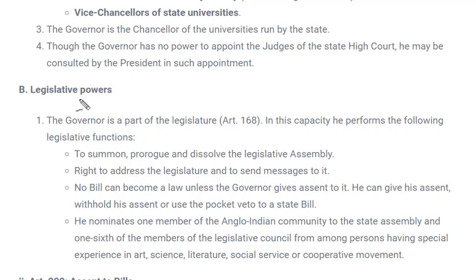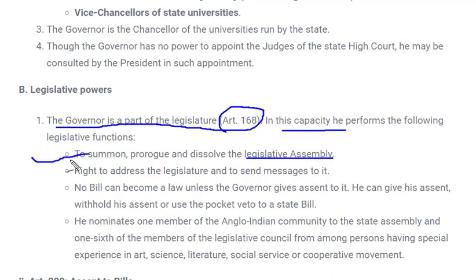Now let's see what are the legislative power. So the governor is the part of legislator according to article 168. In this capacity he performs many functions. What are the functions? Again it would be almost similar, but there would be little difference from what was the legislative power of the president. So he can summon, prorogue and dissolve the legislative assembly. Over there, in case of president, he could dissolve the parliament assembly. Right to address the legislator and send message to it.